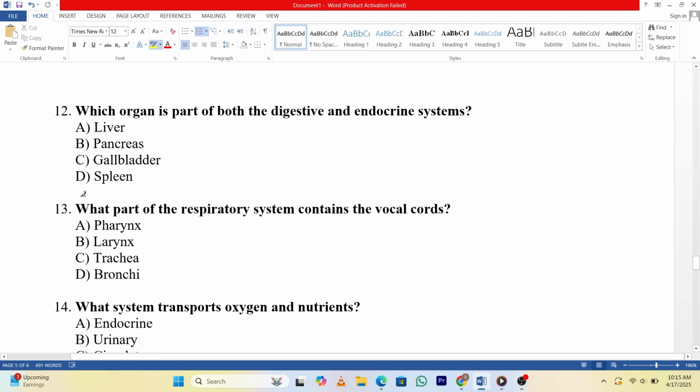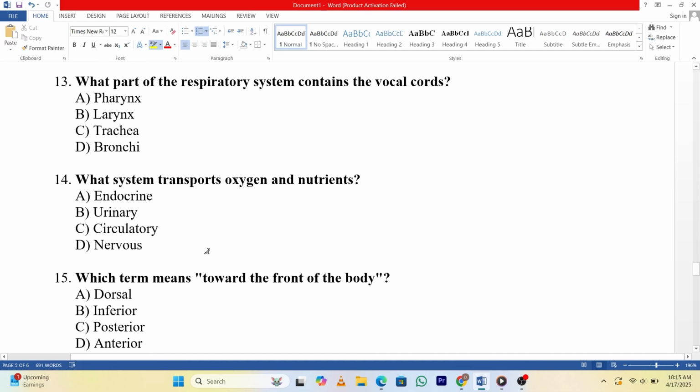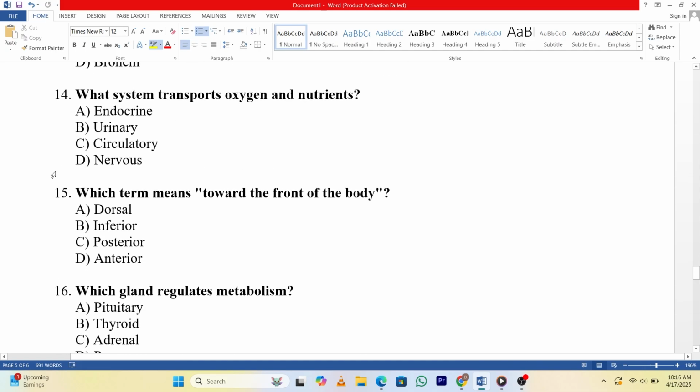12. Which organ is part of both the digestive and endocrine systems? A. Liver. B. Pancreas. C. Gallbladder. D. Spleen. Answer: B. 13. What part of the respiratory system contains the vocal cords? A. Pharynx. B. Larynx. C. Trachea. D. Bronchi. Answer: B. 14. What system transports oxygen and nutrients? A. Endocrine. B. Urinary. C. Circulatory. D. Nervous. Answer: C.